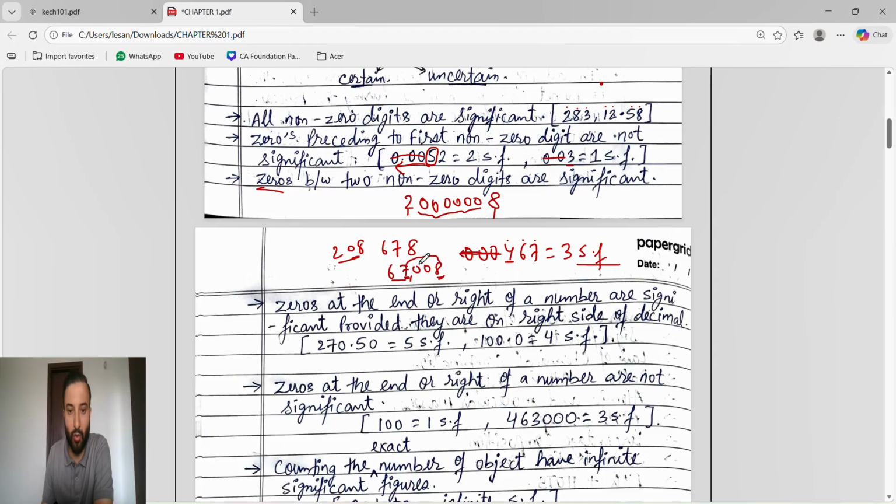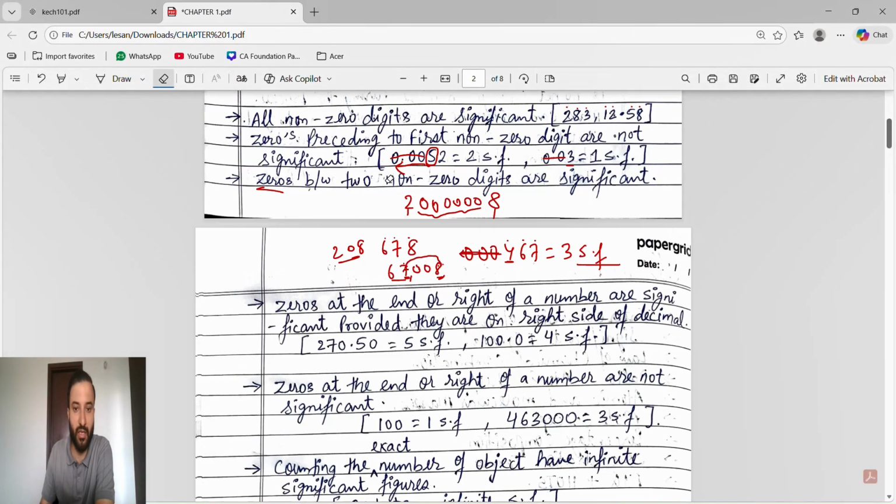The 0 between two non-zero digits is significant. So here the significant figures are 1, 2, 3, 4, 5, 6, 7, 8: 8 significant figures. Here 1, 2, 3 significant figures, since we know all non-zero digits are significant. So 3 significant. This is the 0 between two non-zero digits. These are significant. So 1, 2, 3, 4, 5 significant figures.